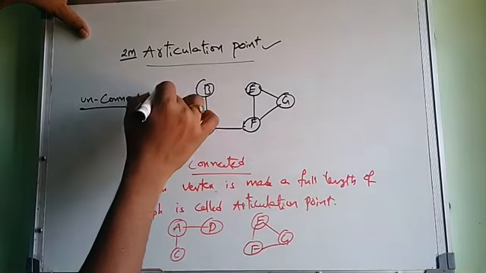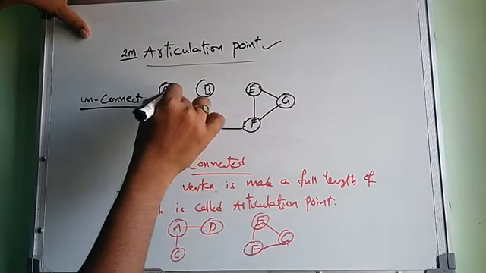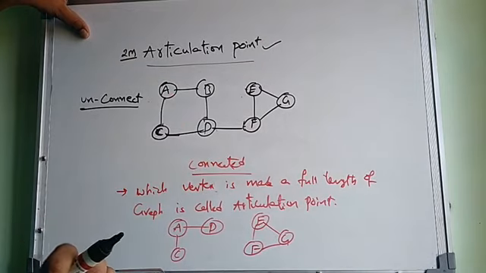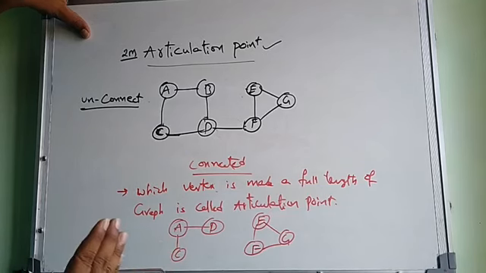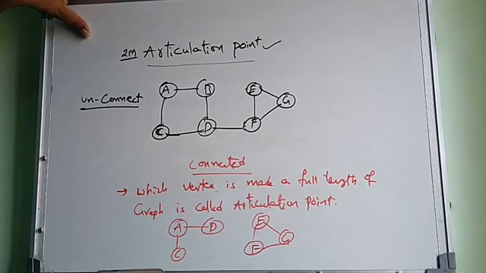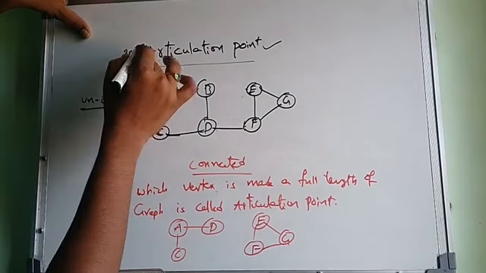Once again I repeat the definition: the vertex which makes two portions into a single portion of the graph, or the vertex which, when deleted, affects the full graph and divides it into multiple graphs. That point is called an articulation point. Very important.